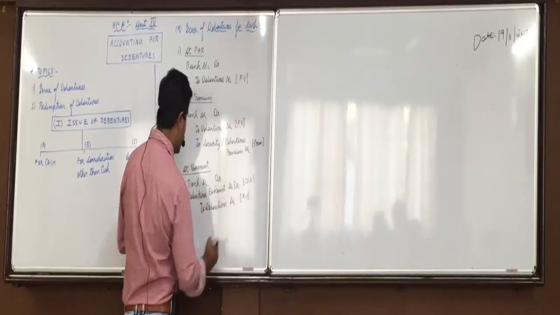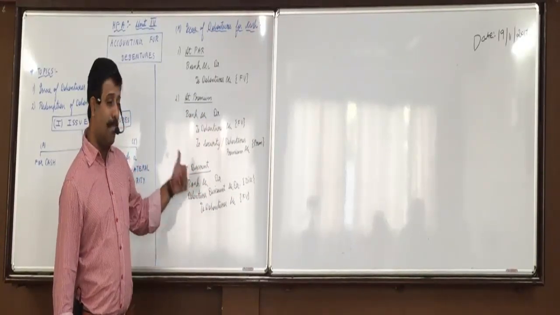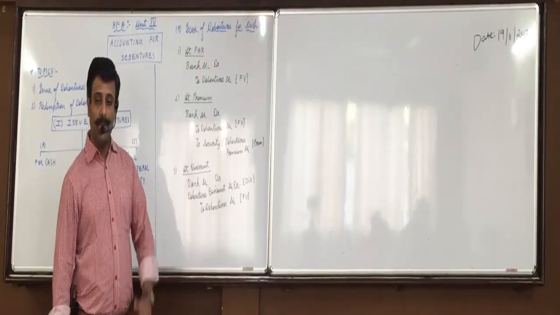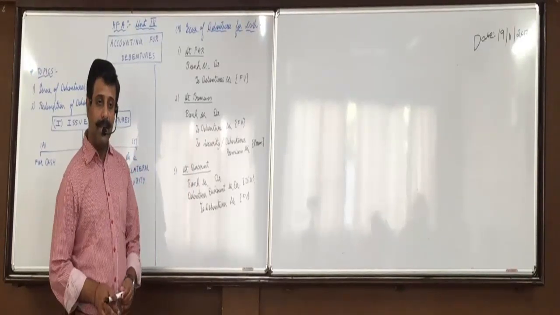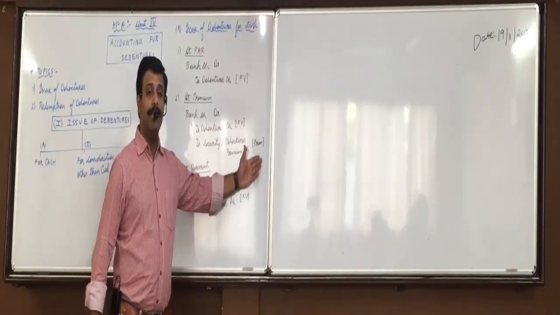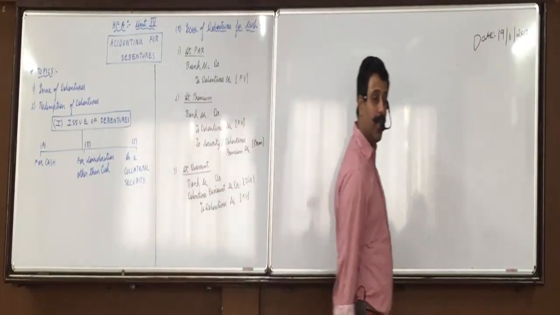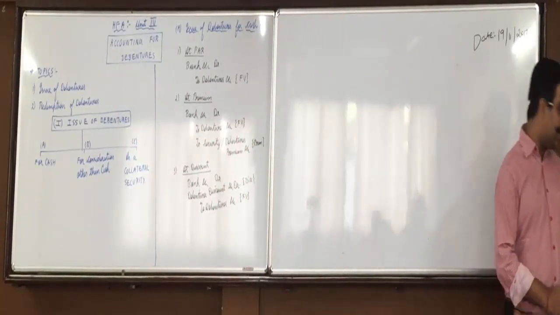So now bank account will debit with what amount? Sir, face value minus discount. That is the issue price. Is everyone clear with this? So always remember, debentures will obviously come with premium, and discount will obviously come with discount. Automatically you get the amount of bank. Is everyone clear with this?